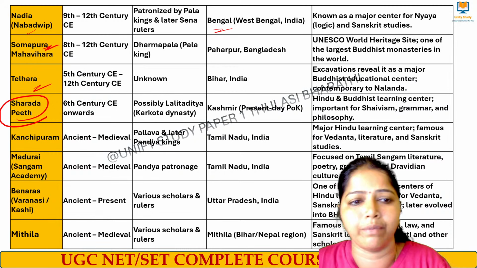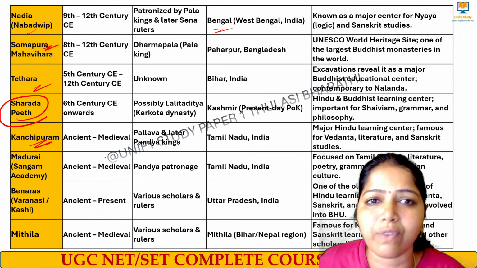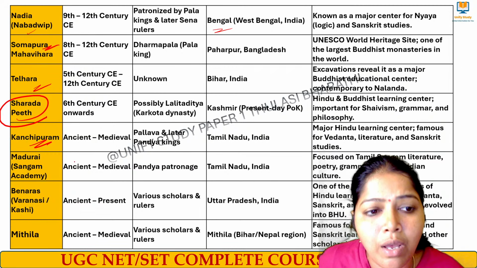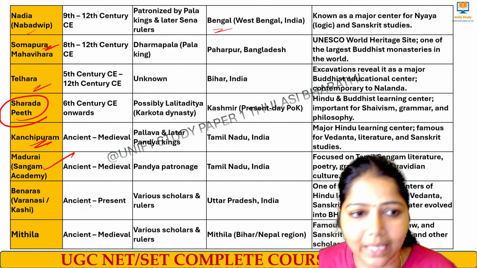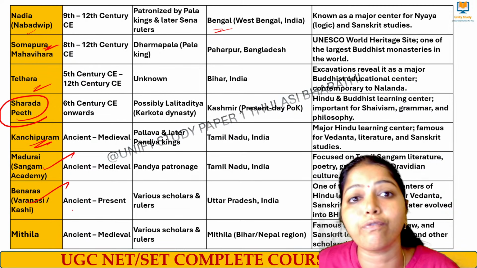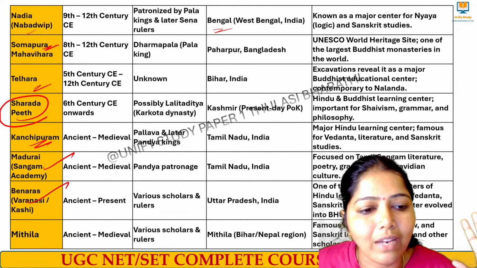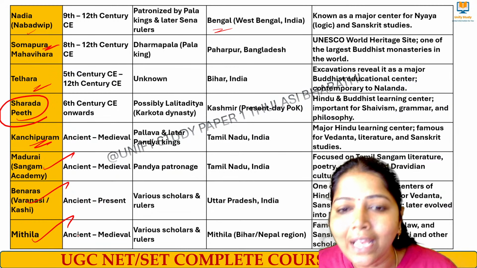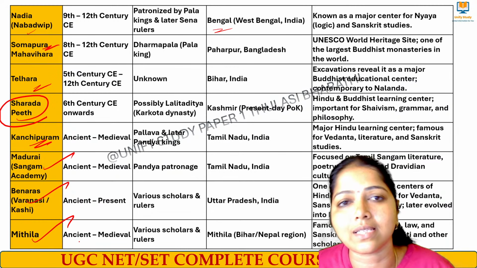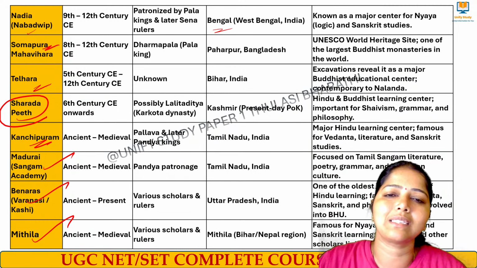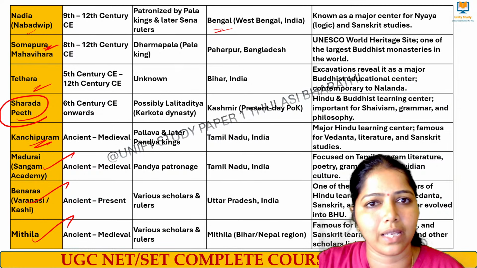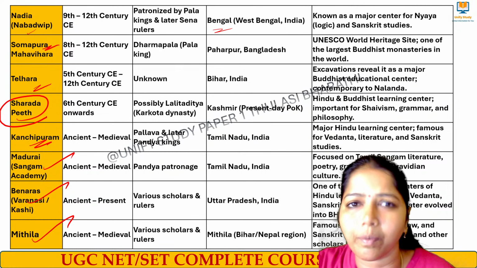meant for Shaivism. And then we have Kanchipuram, which is in Tamil Nadu, a Hindu Learning Center. Madurai Sangam in Tamil Nadu is a Tamil Learning Center. Benares University is a Sanskrit Learning Center. And then we have Mithila, also for Hinduism and Sanskrit learning. Most important, I think maximum questions we can expect from these areas. Even if you are new, it's not a problem.